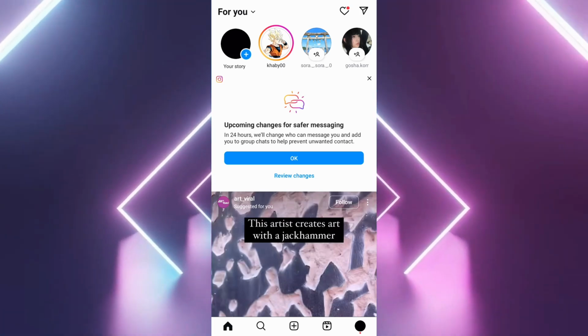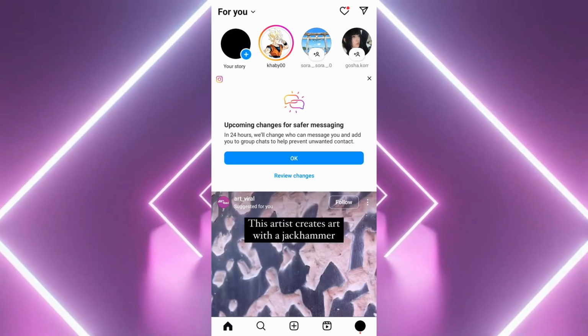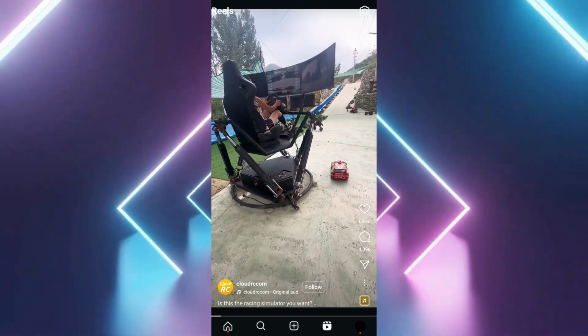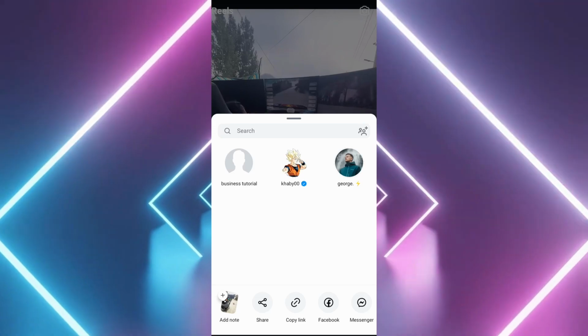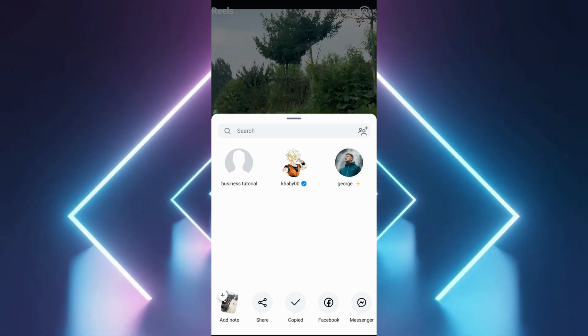Click on the share icon, usually at the bottom right of the reel. Tap copy link to get the reel link.